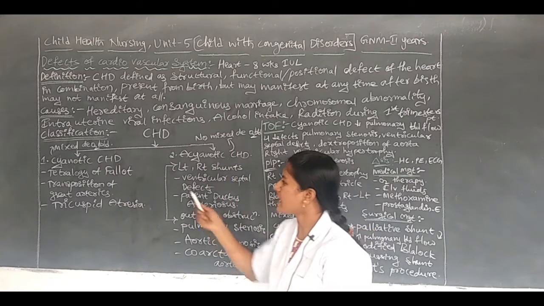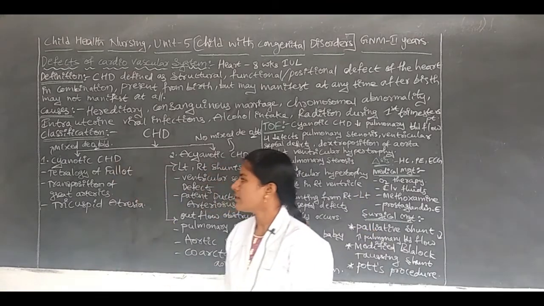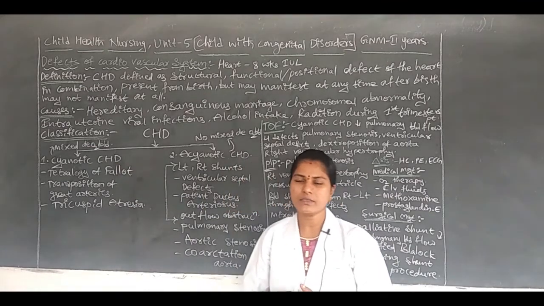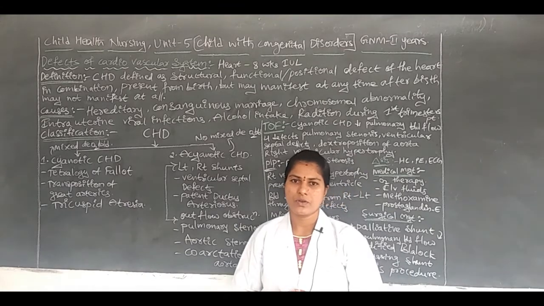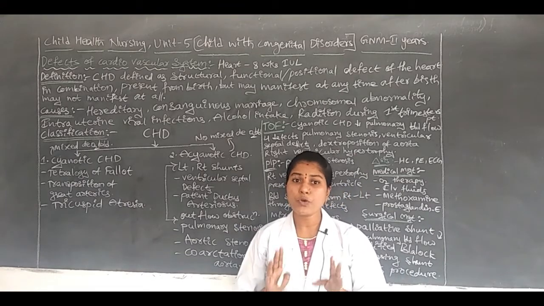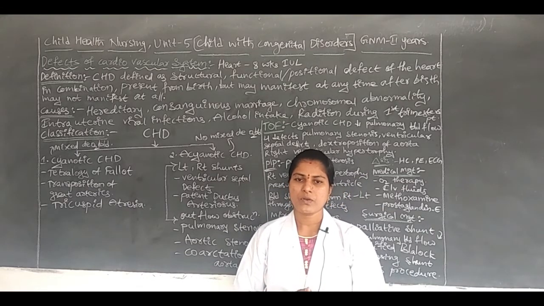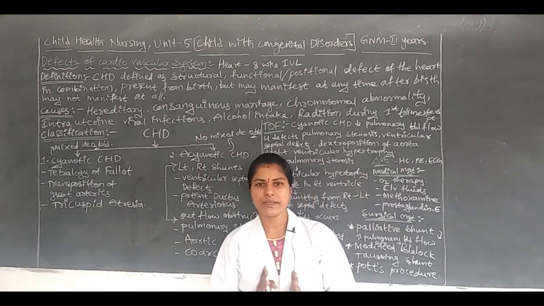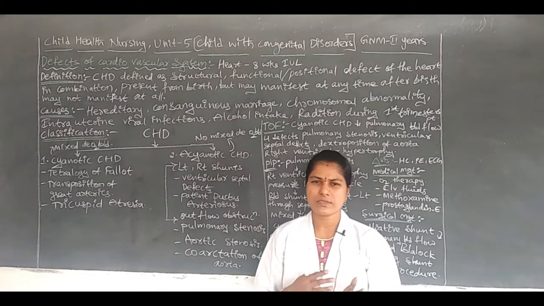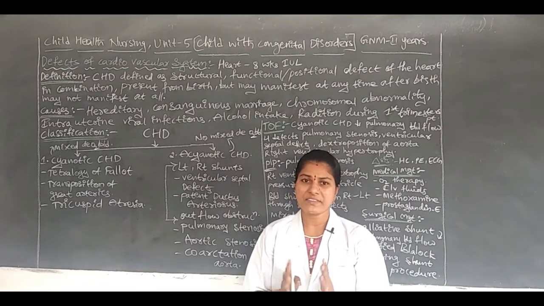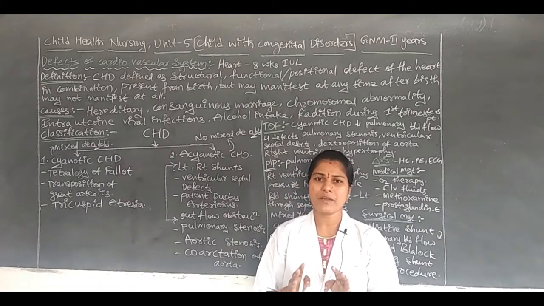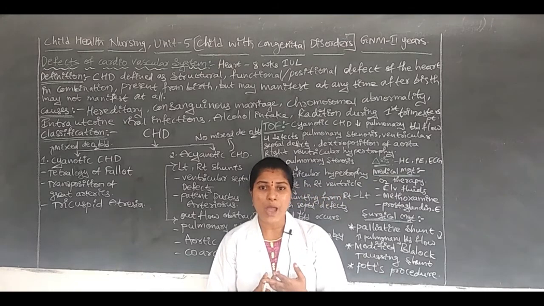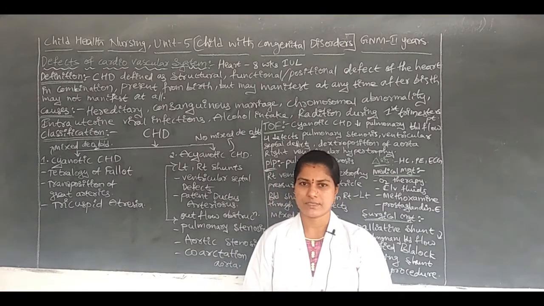Okay, in cyanotic CHD, what happens? The heart has 4 chambers, 2 atria and 2 ventricles, no? In these, 2 chambers should have oxygenated blood and 2 chambers should have deoxygenated blood, separated in different chambers.